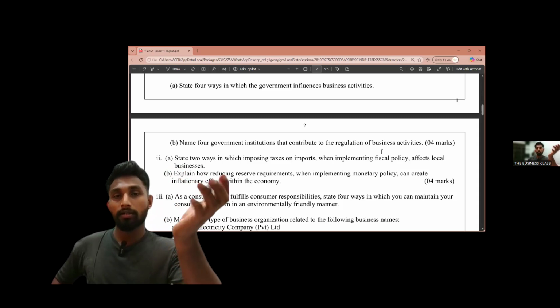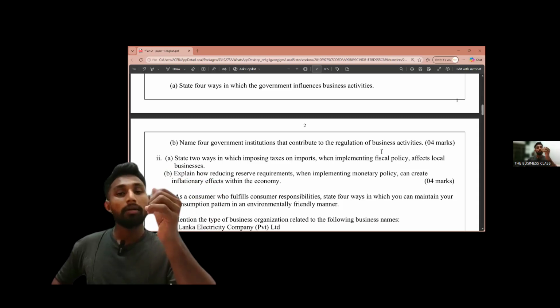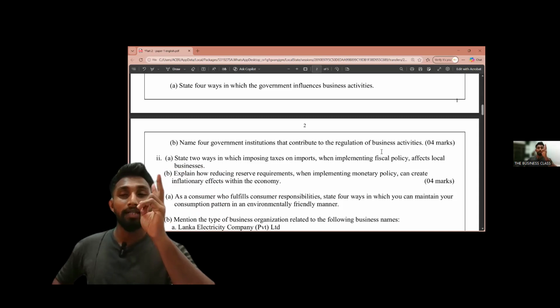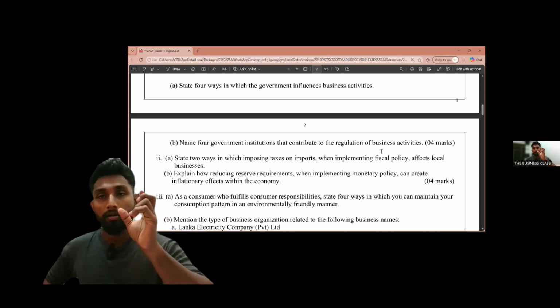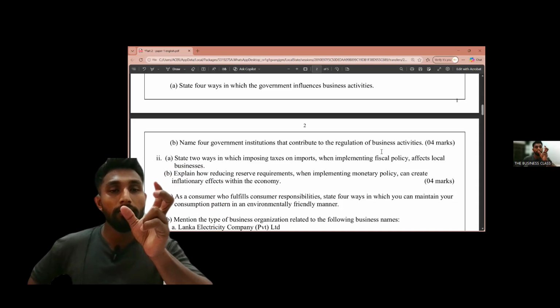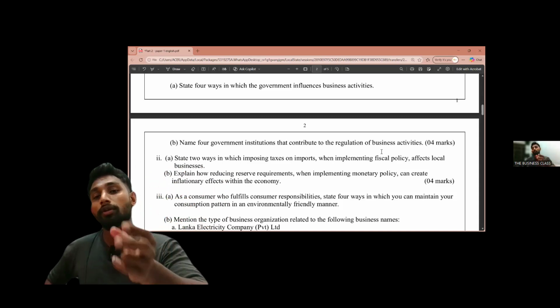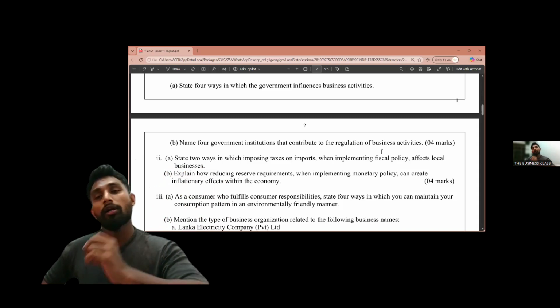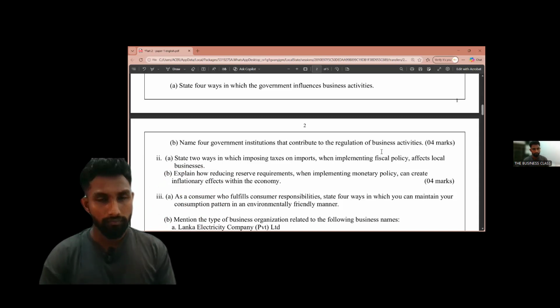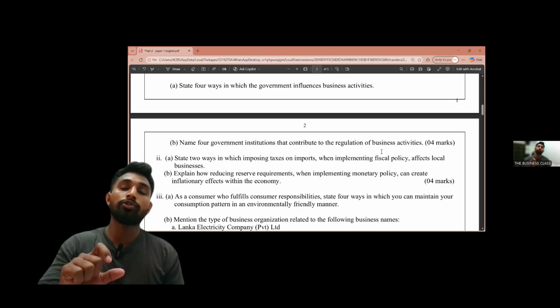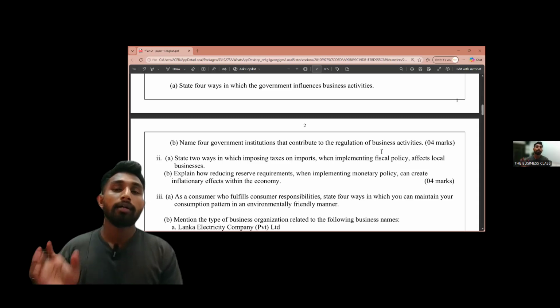You can write only the name, but if you write an institution and also the way that they regulate, it is better.